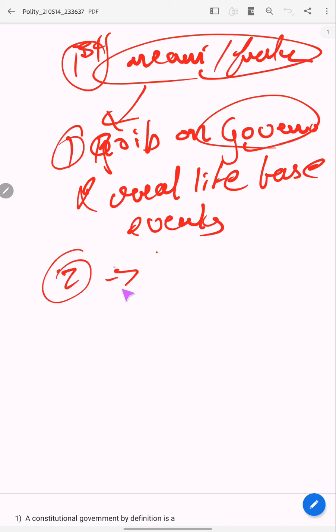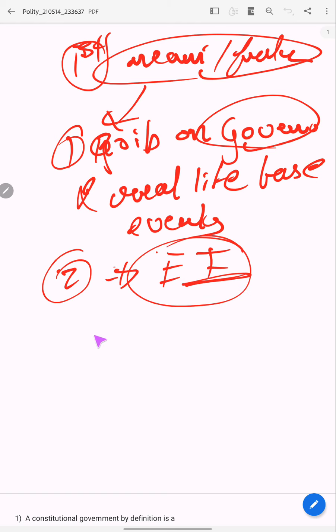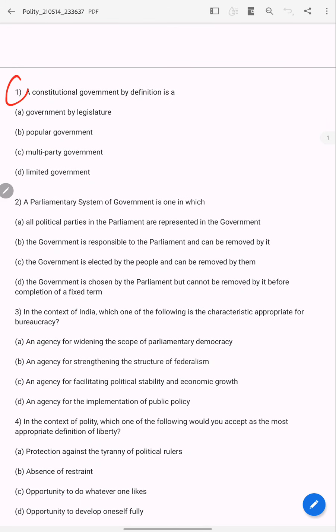Second, you should have exam intelligence. Now we'll go for questions. Look at the first question.